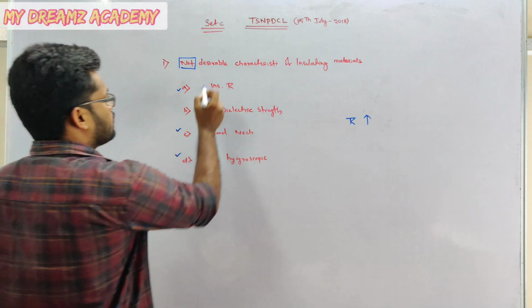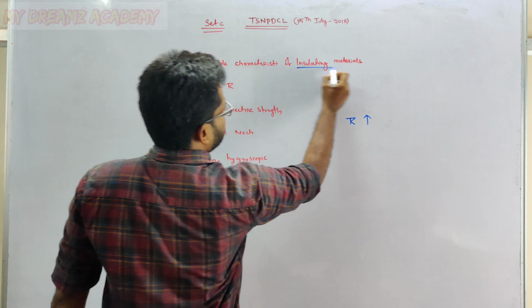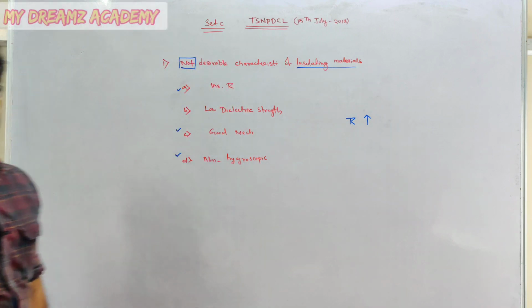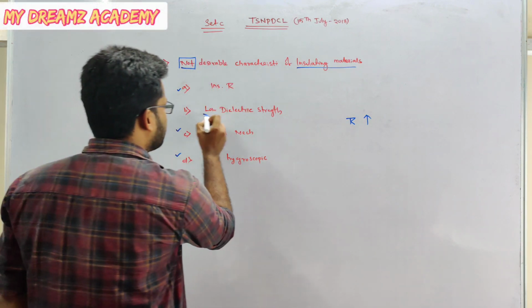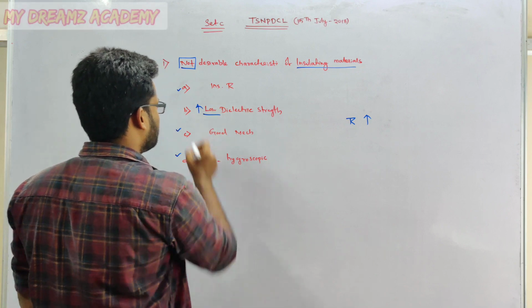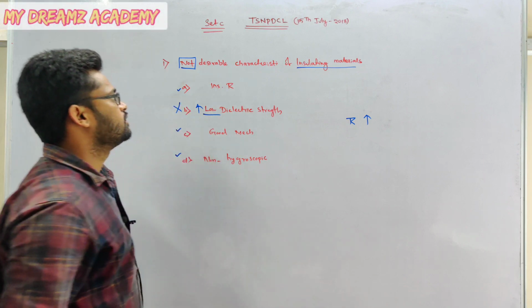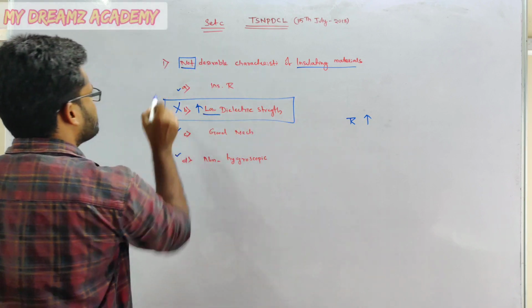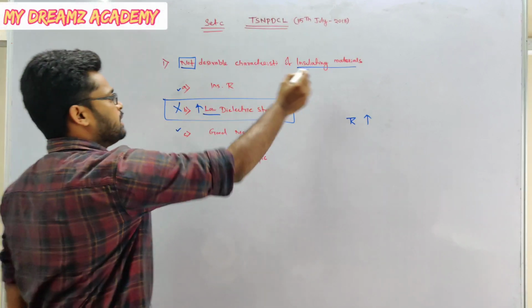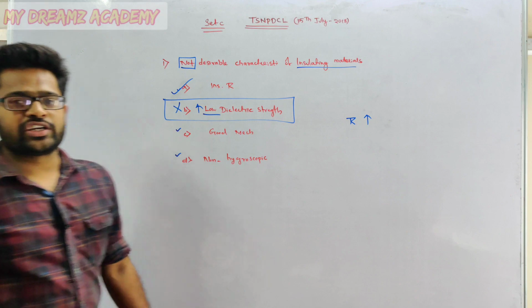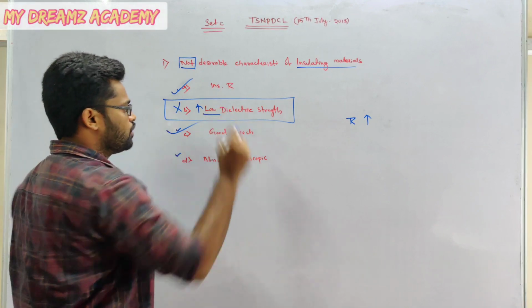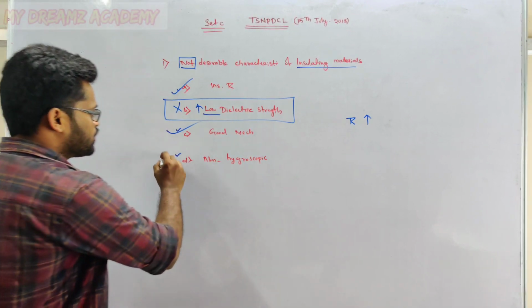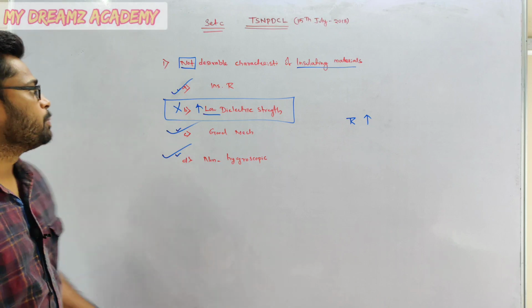Definitely the insulating material should have high dielectric strength, so low dielectric strength is not desirable. So the answer is B. Insulating material should have high insulation resistance, good mechanical properties, and should be non-hygroscopic.